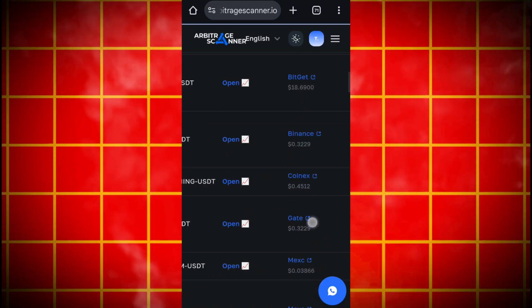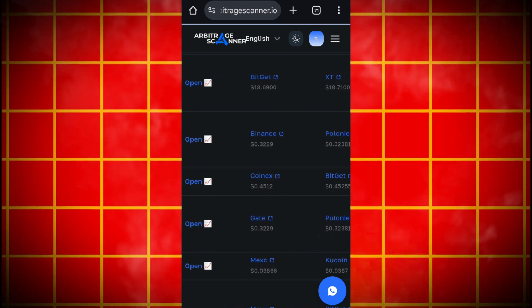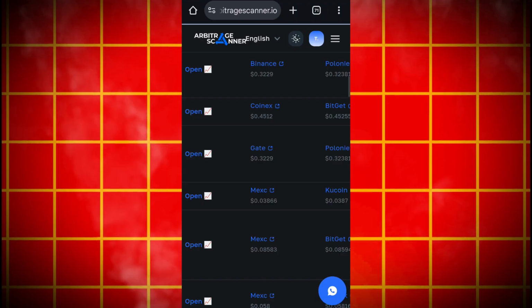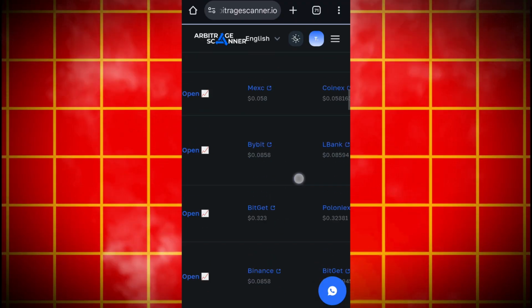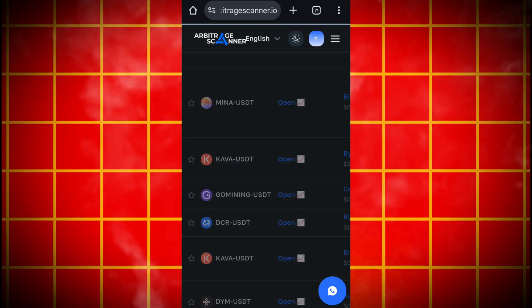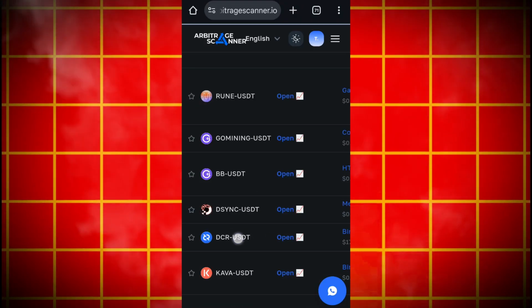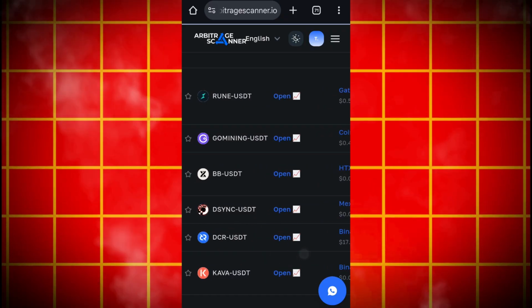So in this particular arbitrage scanner, this is what literally enabled me to spot the arbitrage opportunity. I will not call it an arbitrage opportunity, because this is just the best way to trade spot trading in any of the cryptocurrency exchanges at all. That's what I'm literally using right here. With this, you have the full opportunity to win or make a lot of profit while trading cryptocurrency on spot trading in any of the cryptocurrency exchanges. This is how I spot the arbitrage opportunities.